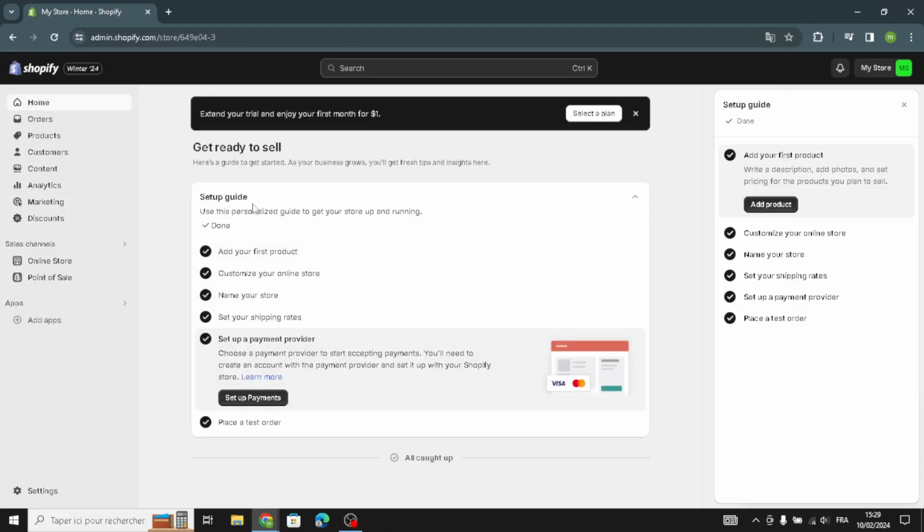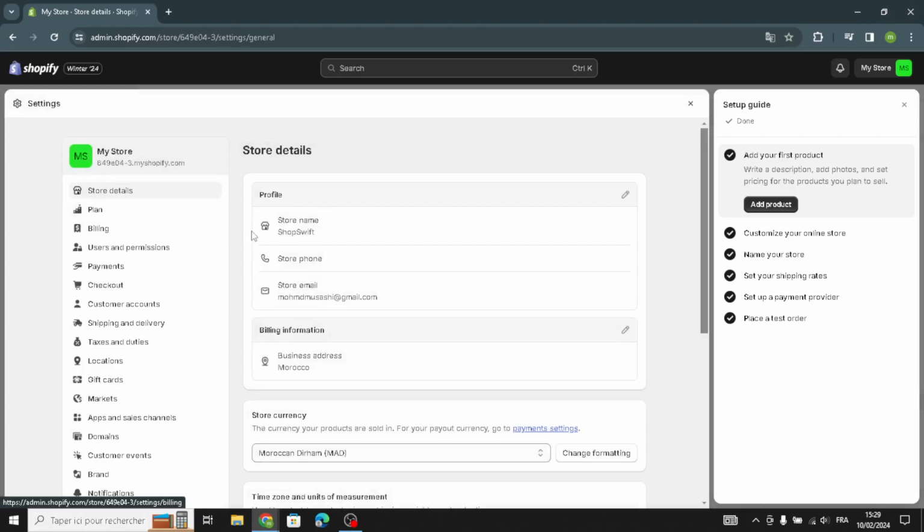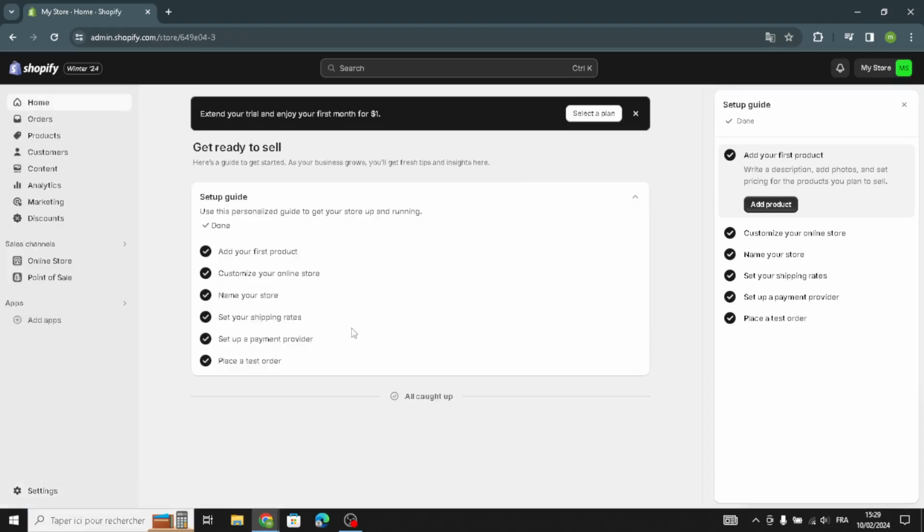So after you're done with all these setup guides, and after you fix the settings, okay, now you can just launch your store and start selling, start your business. So that's it for today. That's how to secure a perfect domain for e-commerce business on your online store on Shopify.